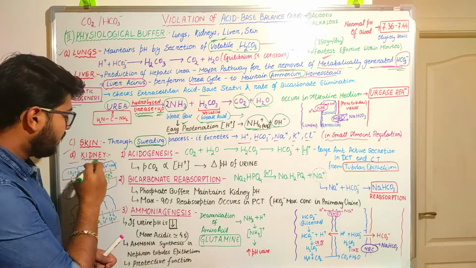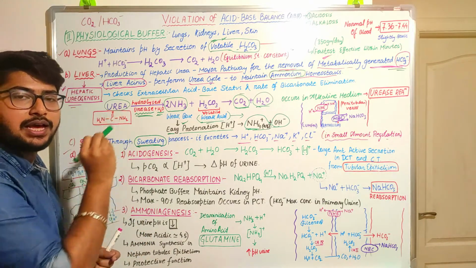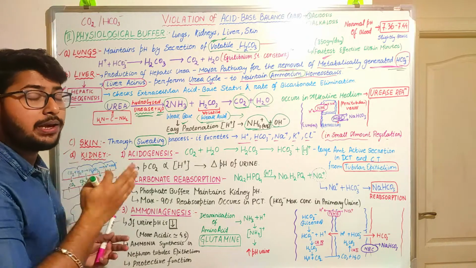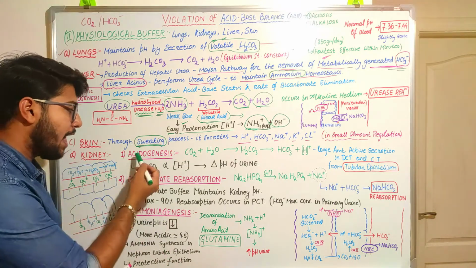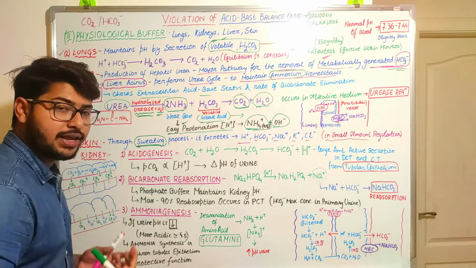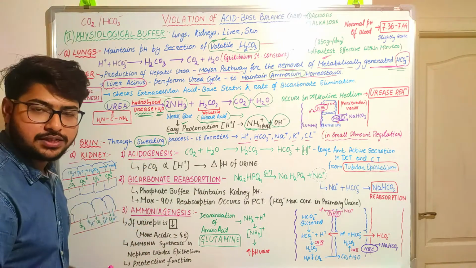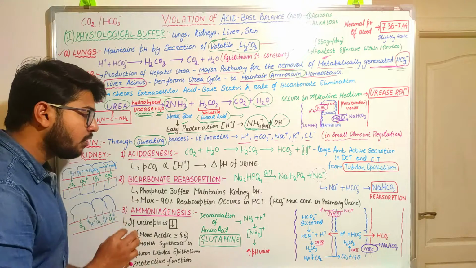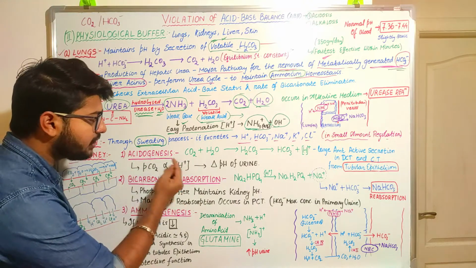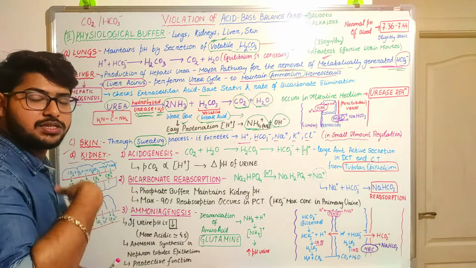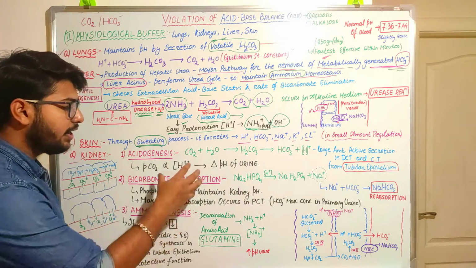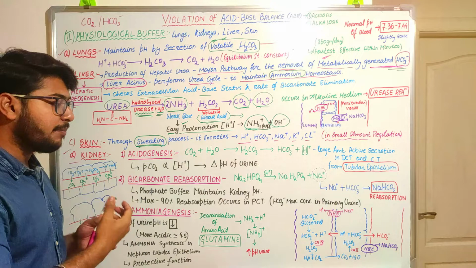The kidney helps to maintain the acid and base balance through three most important mechanisms. What are they? They are acidogenesis, bicarbonate reabsorption, and ammonia genesis. Each term you can see there is a term of genesis, and here it is reabsorption. Obviously, genesis means there will be production, and reabsorption means it will be absorbed.